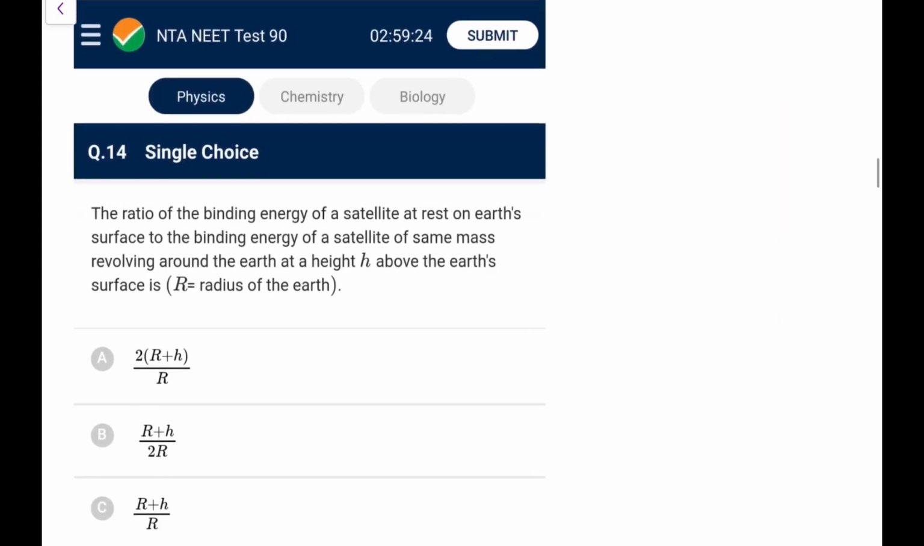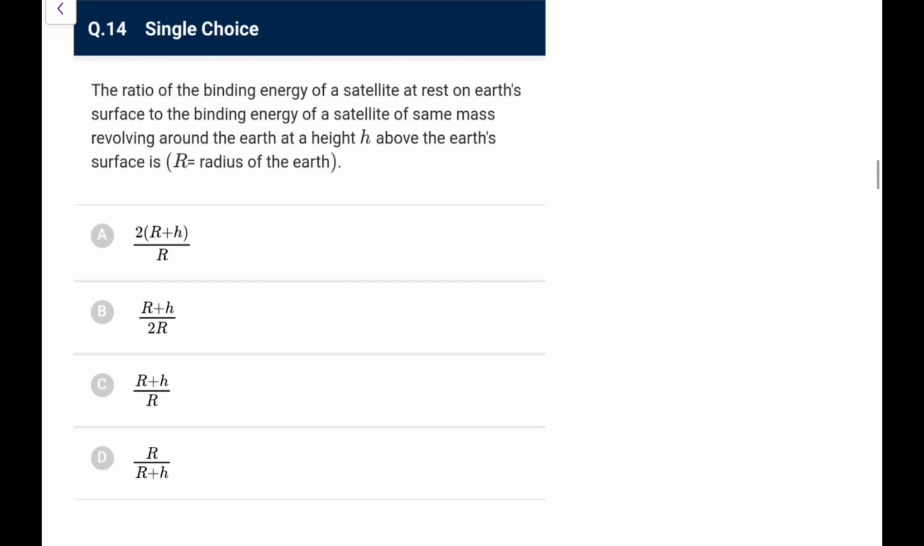Next. The ratio of the binding energy of a satellite at rest on Earth's surface to the binding energy of a satellite of same mass revolving around the Earth at a height h above the Earth's surface is going to be. So because it is given as satellite and you are given it is at rest.